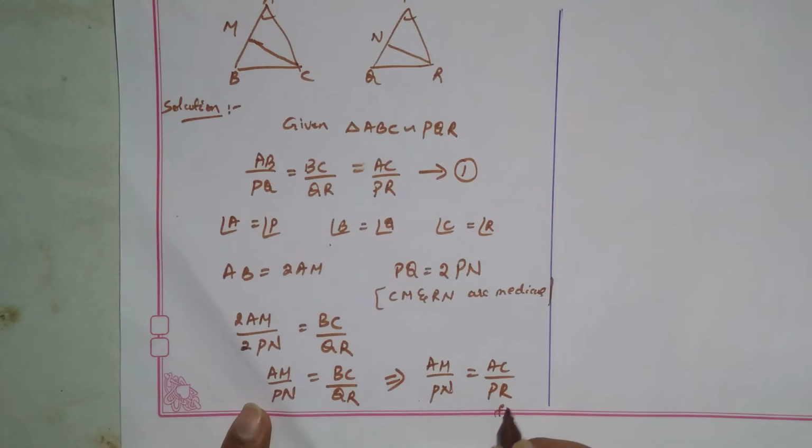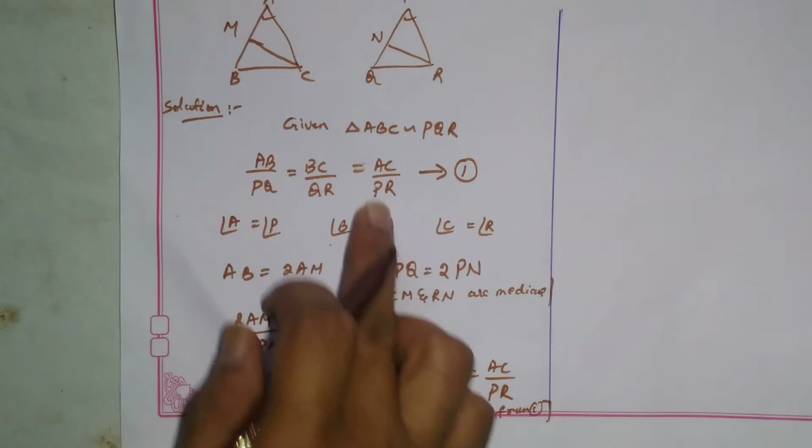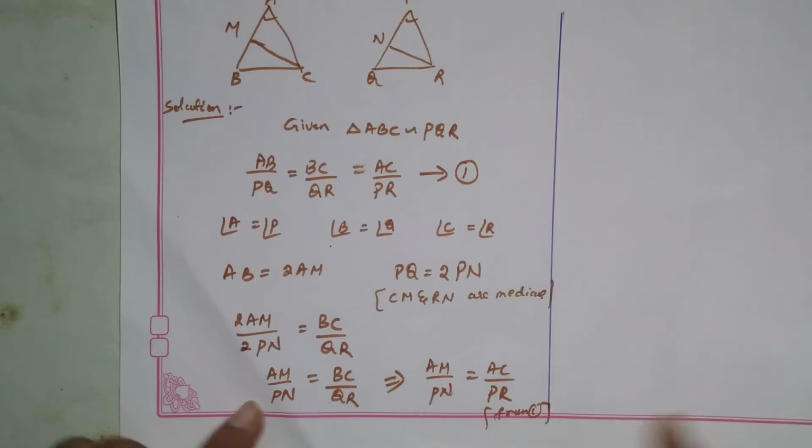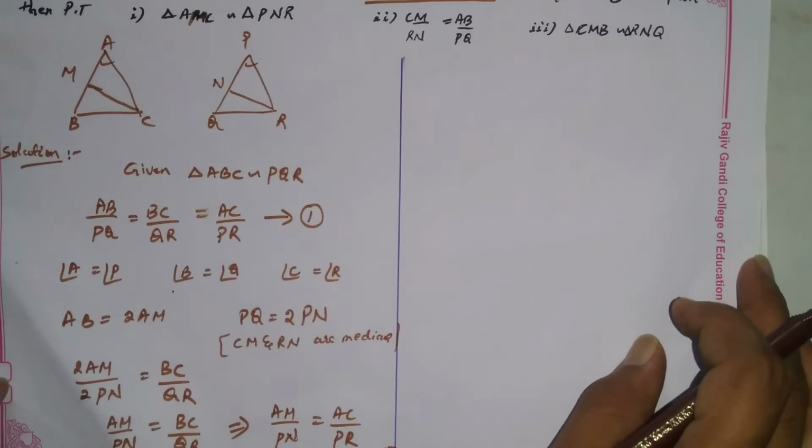So from 1 we get BC by QR is equal to AC by PR. So I write in the place of BC by QR as AC by PR.